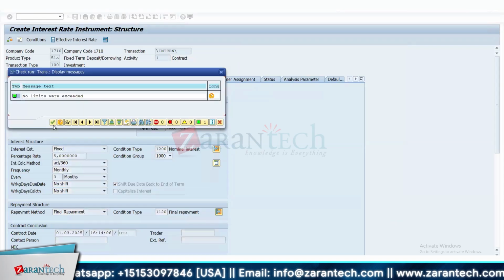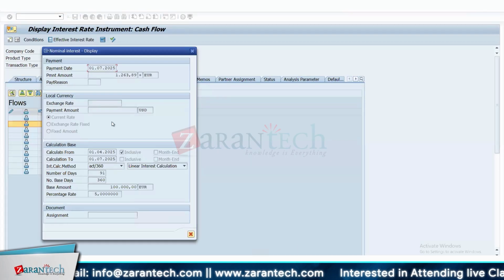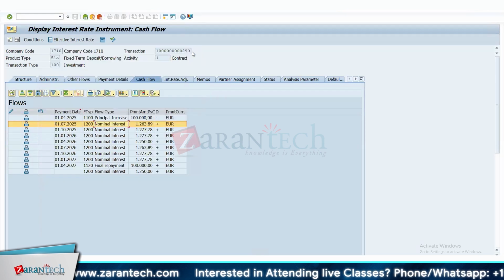Can that create an issue? Let's check that. No, it will still show the current rate. It will not show any value as such. Double click on the next line. See, now we have just saved it, but we have not actually done the transaction yet. When you do the transaction, that time it will pick up whatever is maintained.